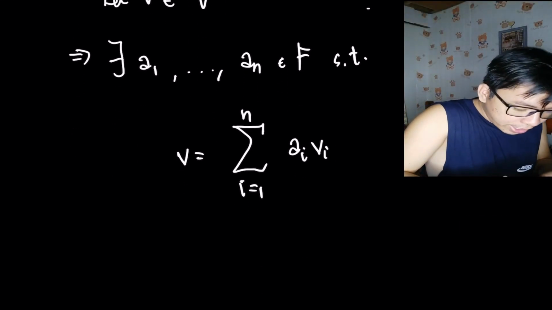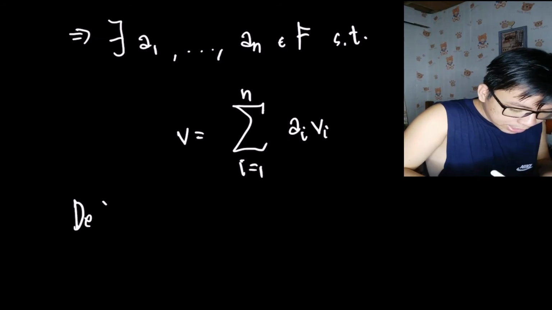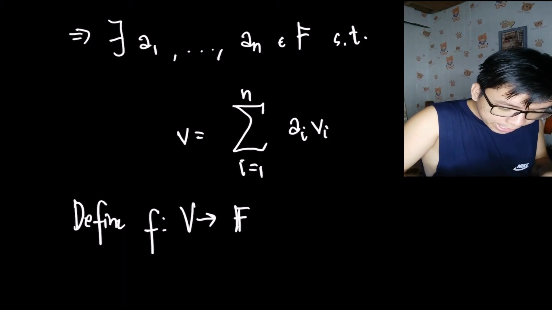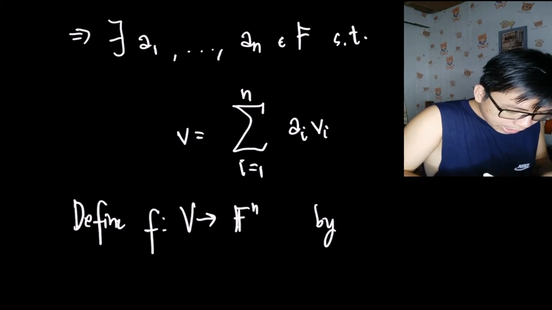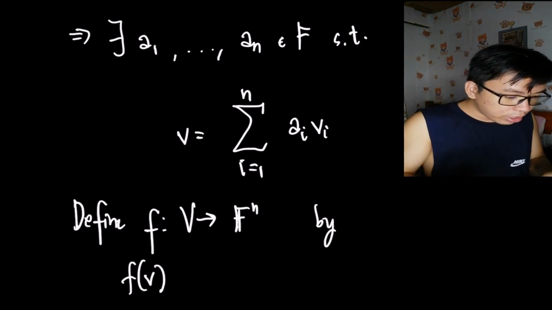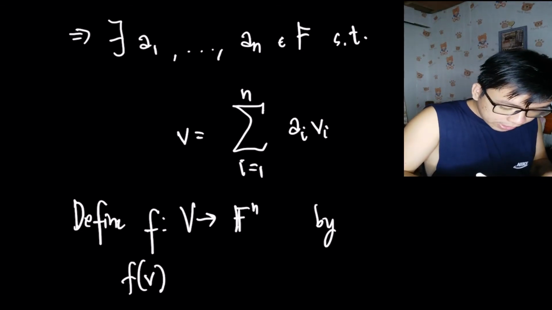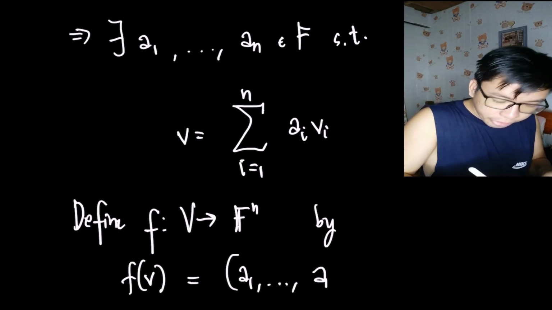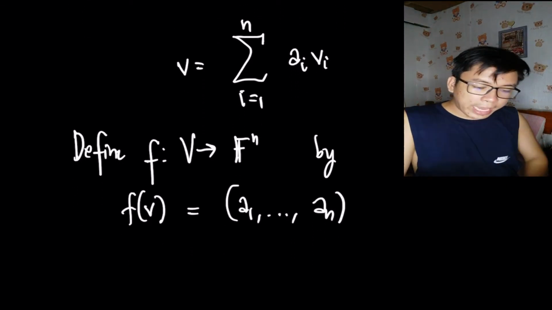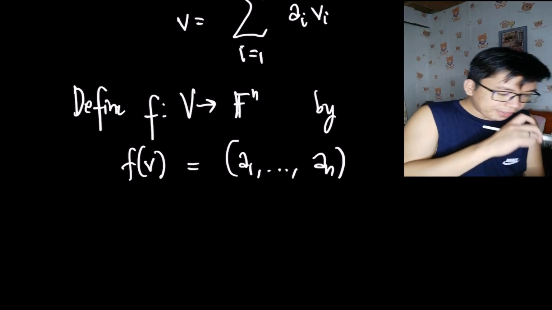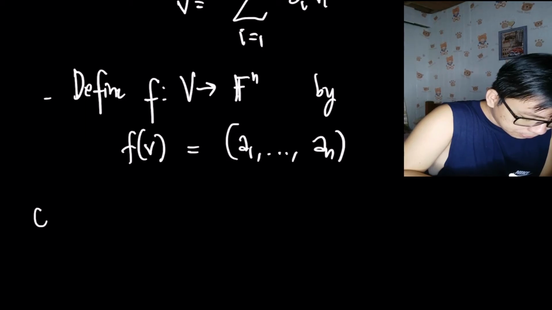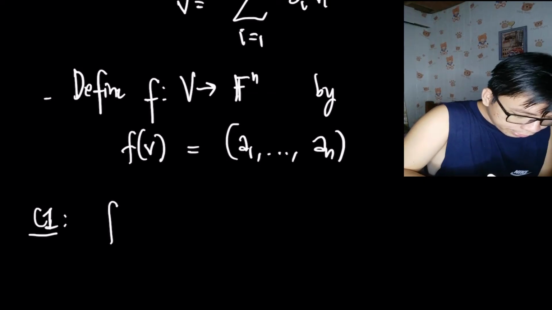So let's define now the mapping. Define the mapping f from V to F^n. We define that by sending an element of the domain V, which is equal to this, to this, which is an element of F^n. Okay, so we will claim first that this mapping is a linear transformation. So first claim, let's label this as claim 1: f is a linear transformation.